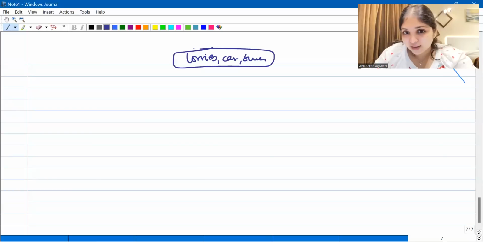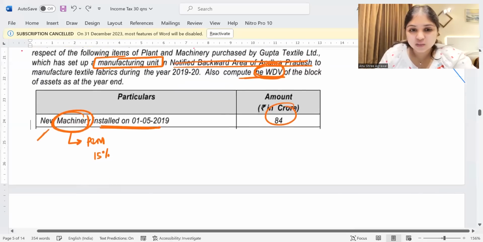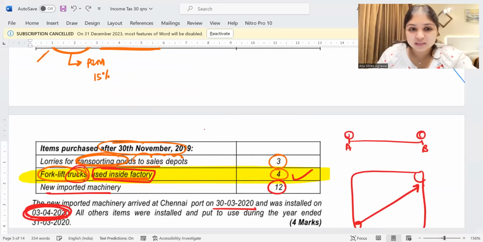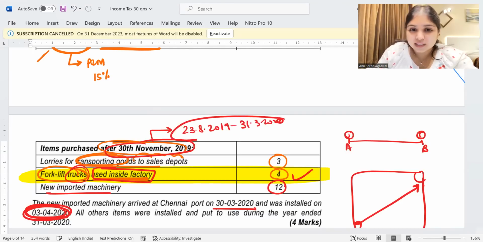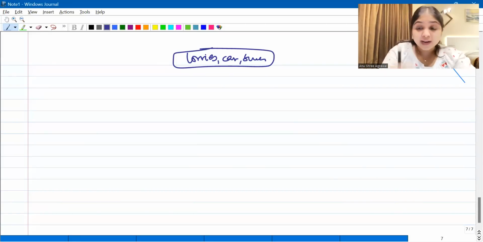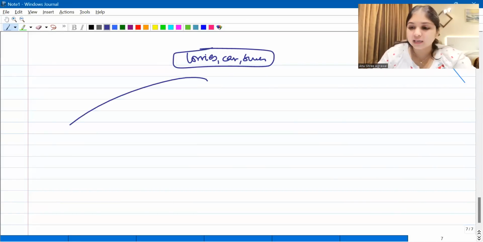See, the reason why I'm giving you over here is, if you look at this question, all the dates were in this period, purchased after 30th November 2019, which means 23rd August 2019 to 31st March 2020. In this period only, these vehicles were purchased, right? But I did not even talk to you about the higher depreciation rate. Why did I not give you higher depreciation rate? I'll give you one flow chart.